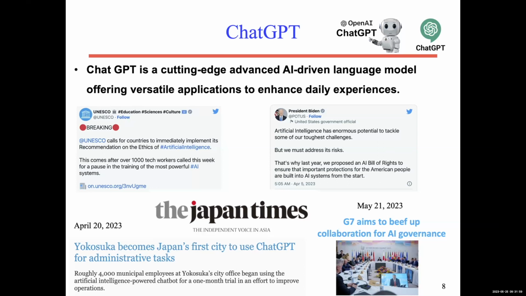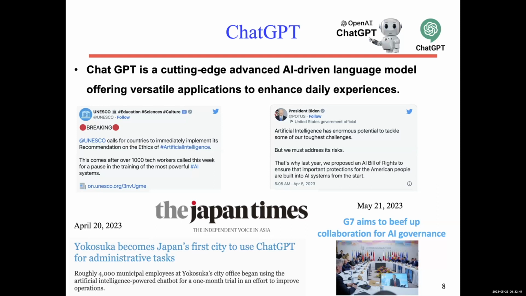to the scientific community, and people got confused. Is it a good thing or a bad thing for us? Because there are also estimations that 300 million jobs can be lost if ChatGPT continues to grow in this way. So this is a big fear. This made high-ranking people like President Biden raise a warning that we should regulate the use of artificial intelligence. And also UNESCO had breaking news warning about artificial intelligence, after 1,000 people